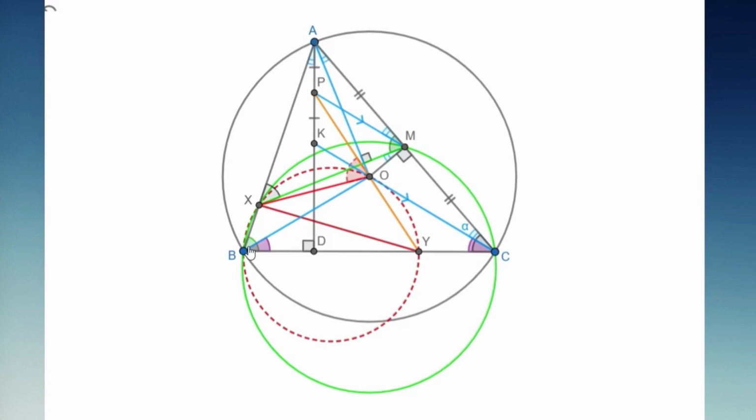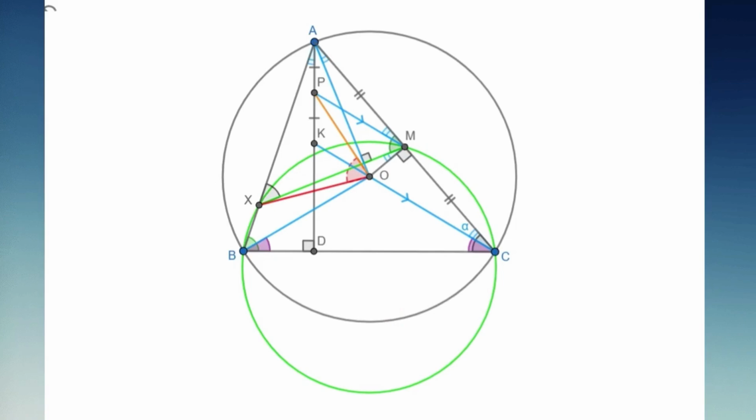If we want to prove the equality of these two angles, we don't need point Y anymore, because the definition of angle POX and angle B are completely independent from point Y. So I can erase point Y, segment OY, segment XY, and this circle.